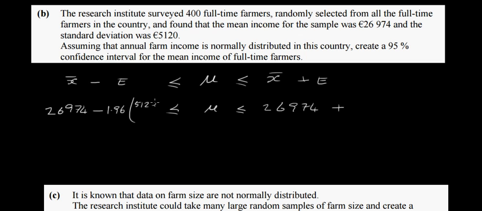5120. And that's going to be over the square root of our sample. The sample in this case was 400, so we put 400 in here. Same on this side. So it's going to be 1.96 times sigma over root n, 5120 again over the square root of 400. Okay, so again, you just work that out.